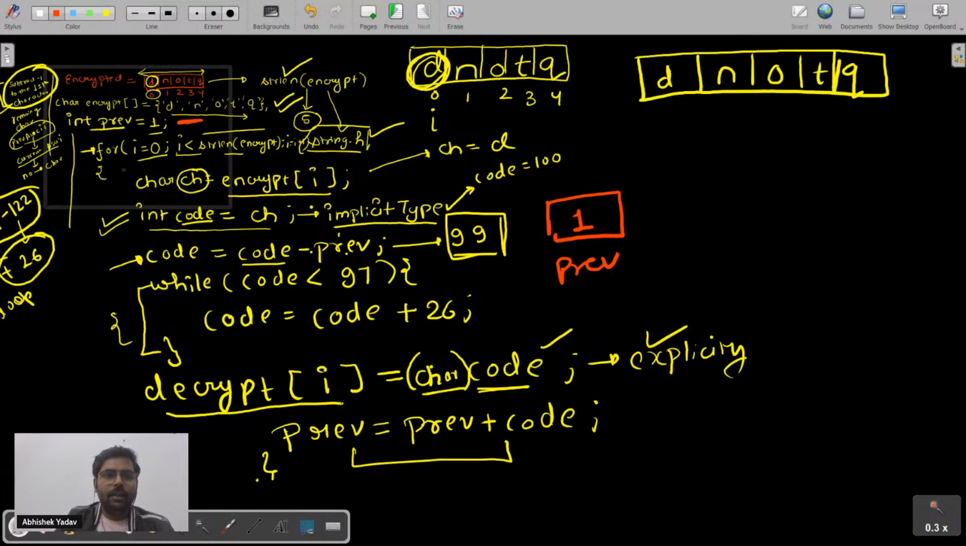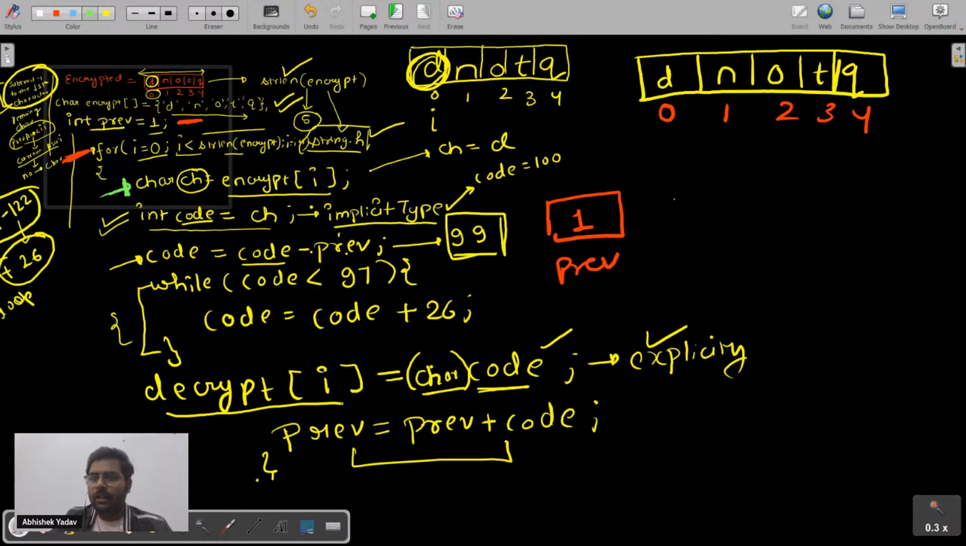Now I have a for loop that starts from 0 and goes till the length of the array. So here I have 0, 1, 2, 3, 4, correct? After that, you say character ch is equal to encrypt of i, this line.